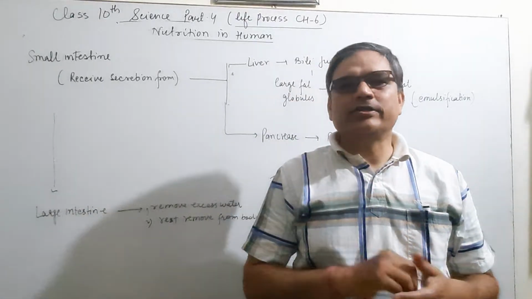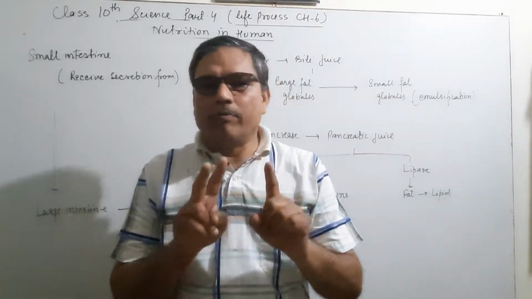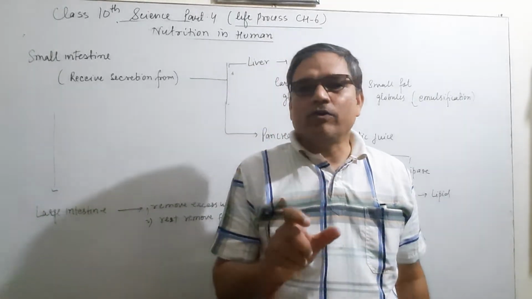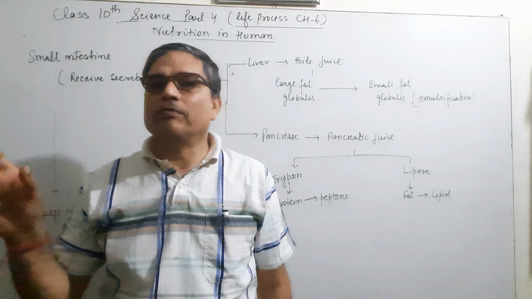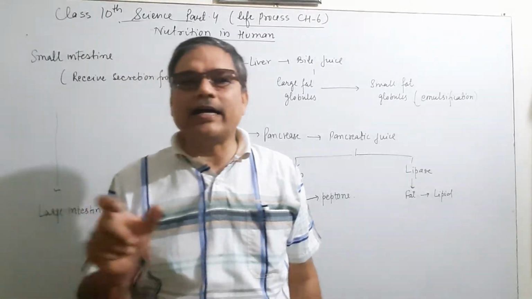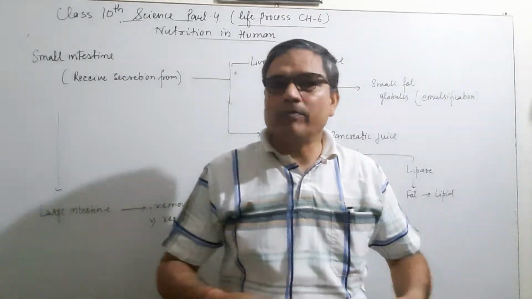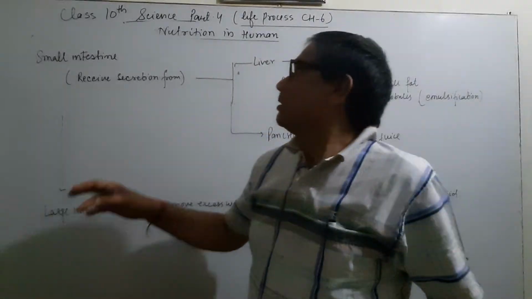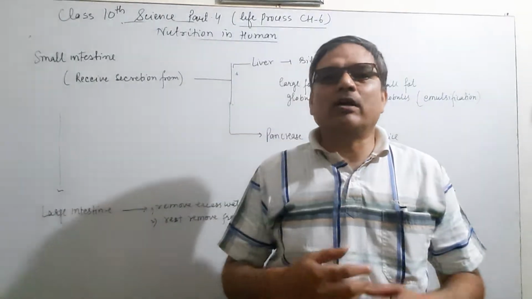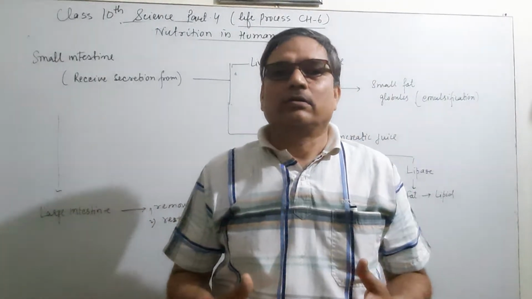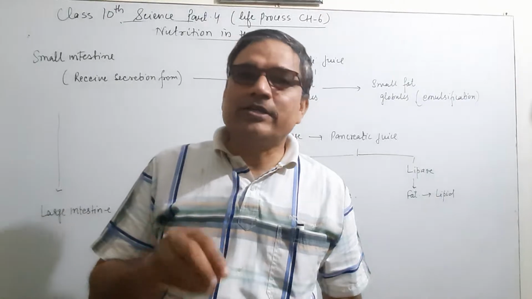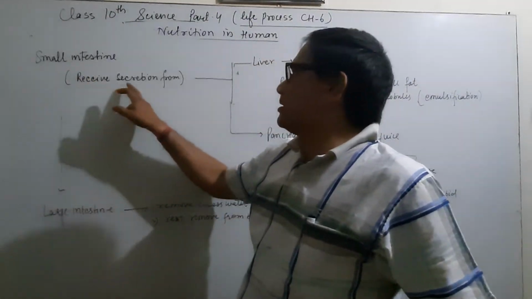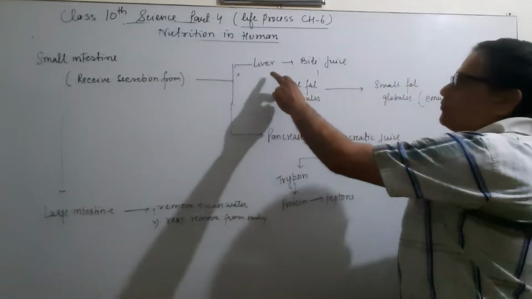But the small intestine in herbivorous animals is comparatively larger than in carnivorous animals. Carnivorous animals have a shorter small intestine as compared to herbivorous animals. It means herbivorous animals have a long small intestine. Why? Because herbivorous animals have to digest cellulose present in the food, which is difficult to digest. And the small intestine receives the secretion from the liver.